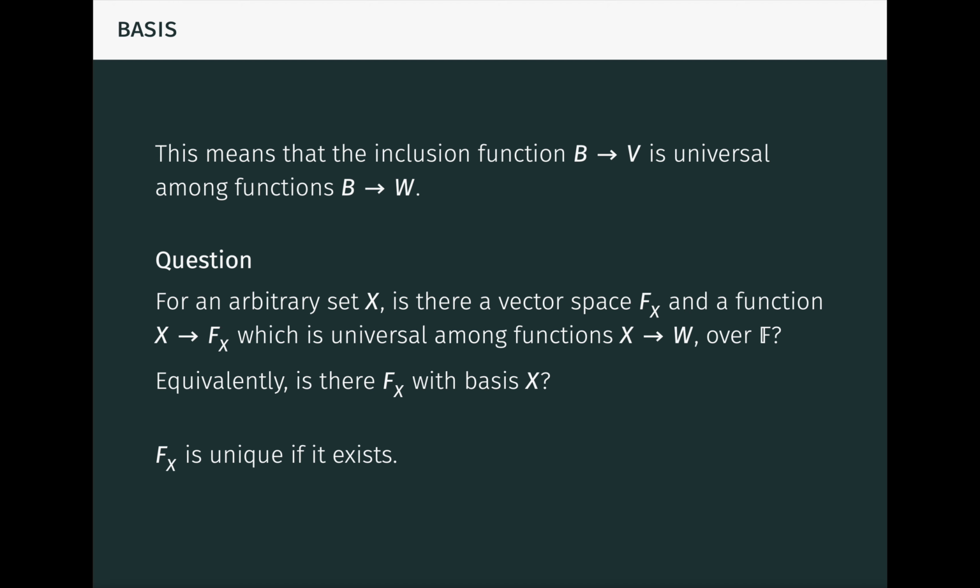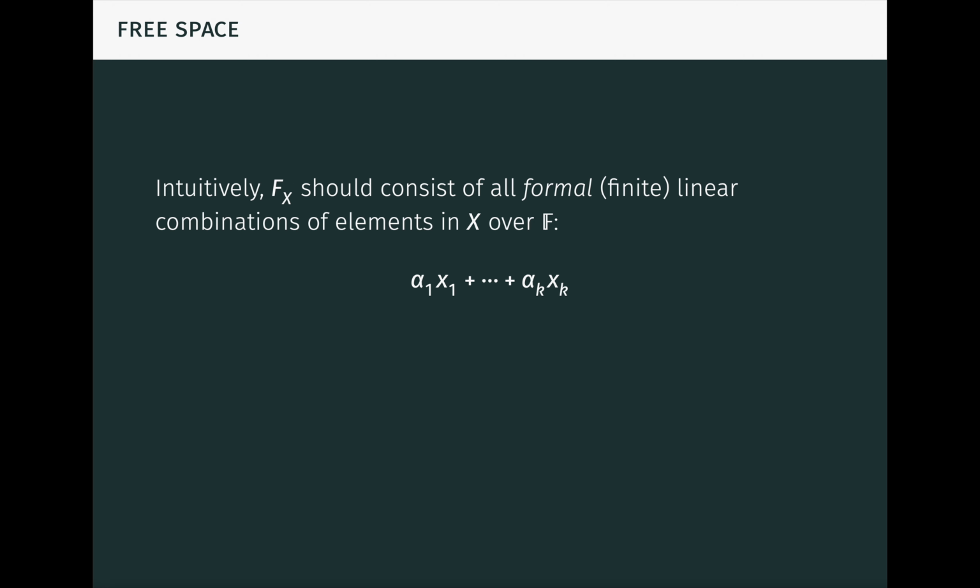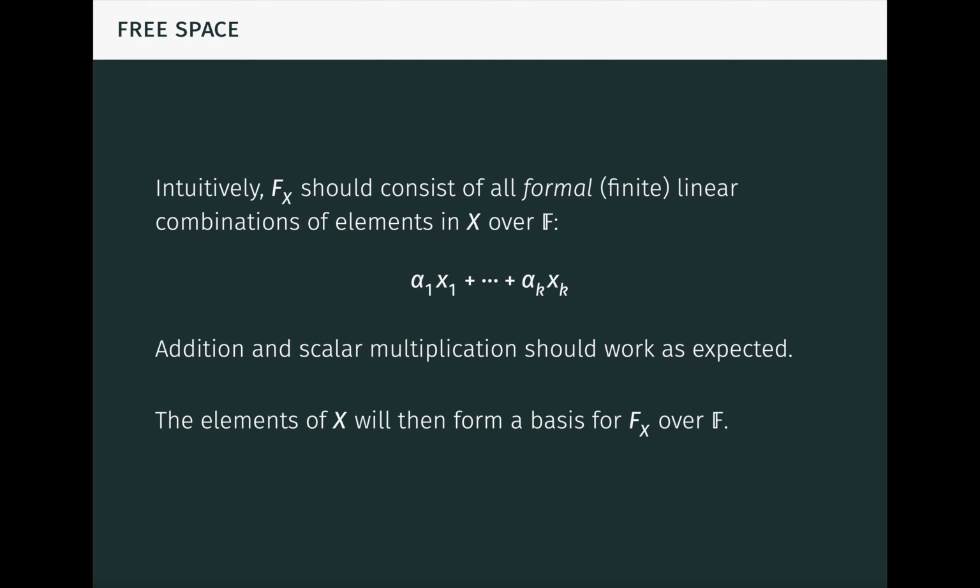But does it exist? Intuitively, since X is a basis, Fx should consist of all formal linear combinations of elements in X over F. Formal here means that we're talking about the syntactic expressions themselves. There's no pre-existing addition and scalar multiplication. Addition and scalar multiplication should then be defined to make this work as expected. The elements of X will then form a basis for Fx over F. Indeed, they'll clearly span, and they'll be free of any non-trivial linear relations over F, so they'll be linearly independent. Of course, this is just a guiding intuition, not a rigorous definition.